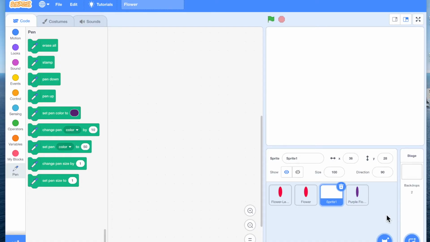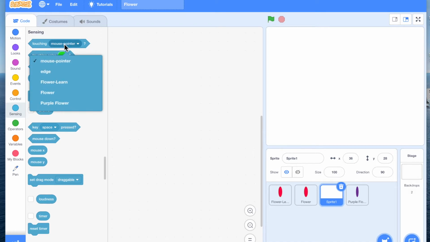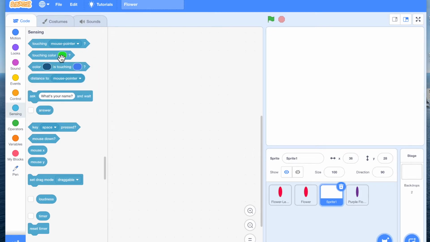One more new thing today, and that is sensing. Now, sensing, as the name implies, senses user interactions based on touching either the mouse pointer, the edge of the screen, any of the sprites, or by touching a color, or there's a distance.